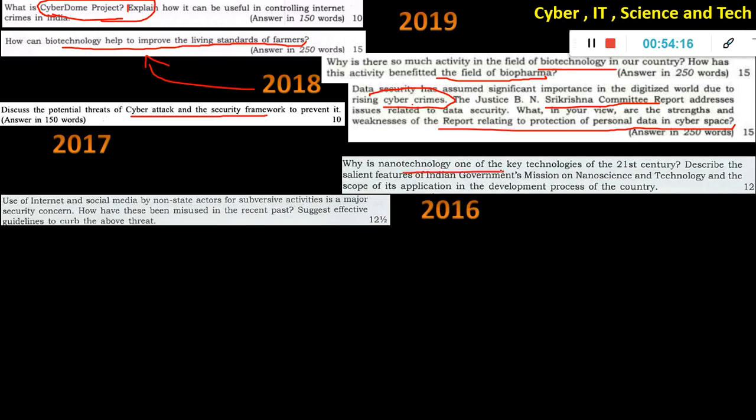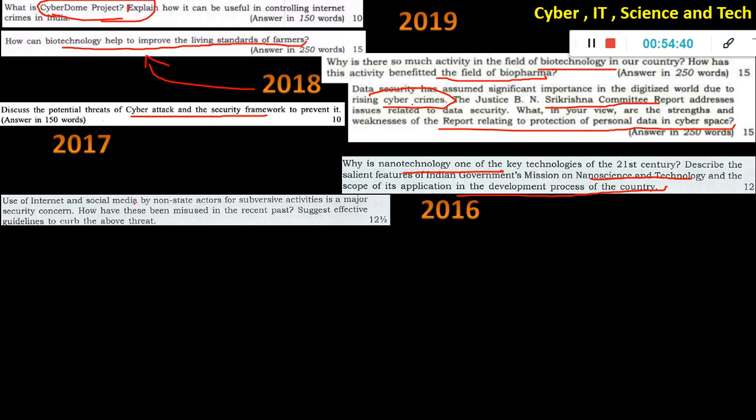Nanotechnology, 21st century, mission on nanoscience and technology, application in the development process of the country. So it's like if you prepare nanotechnology, you will obviously have all the points to write for this. Okay, there's nothing specifically you have to study for this question alone. So that is why topics like this now just note down. Okay, biotechnology is there, cyber attack is there, and nano technology is there.